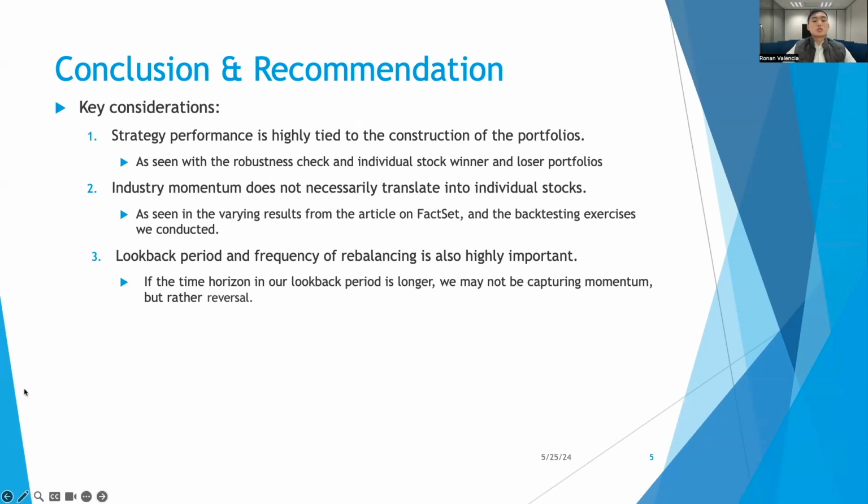The portfolios constructed in the FactSet article aim to capture mean reversion rather than the trend following in our strategy. It is also evident that the frequency of rebalancing is highly important, where the FactSet portfolio is rebalanced yearly, whereas ours is monthly. After implementing the robustness check, we can infer that the momentum factor exists outside of the baseline portfolio, and that there are specific ways we can improve on such a strategy to reduce risk and amplify returns, whilst deriving significant alpha.